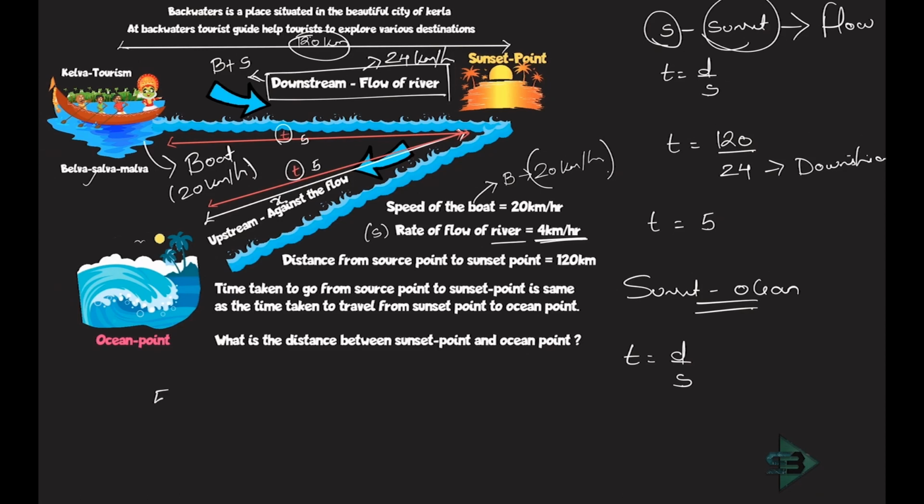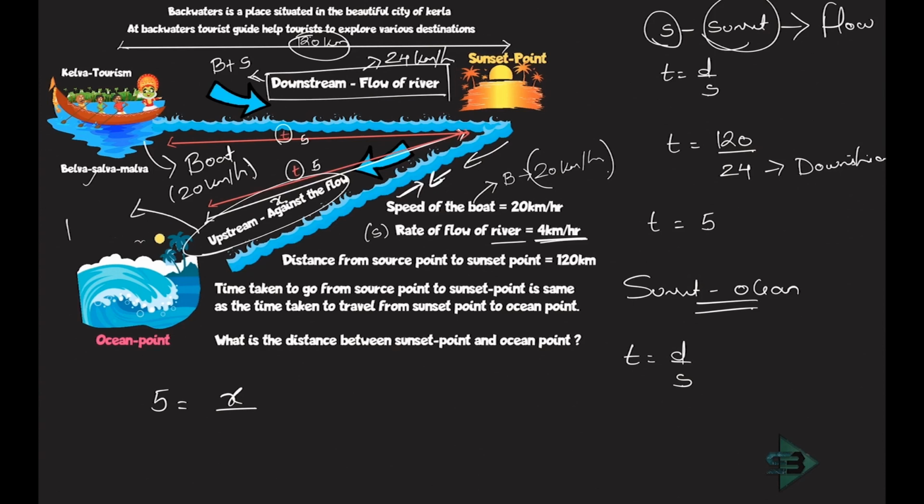Okay, now let's write it here. Time taken to travel will be 5. Why? Because the time is the same. Distance is something that I'm supposed to find out. Let that be x. And speed, now it is being told to me that it is going with an upstream speed. Why? Because this is going against the flow. Initially we went downstream, but from here to here it is going against the flow, because the flow is in this direction and the boat is moving in this direction.